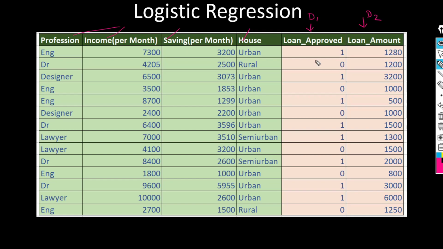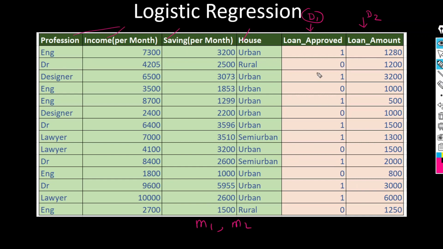The first model uses these four independent variables and d2, and the second model uses the four independent variables and d1. So we have to create two models, m1 and m2.